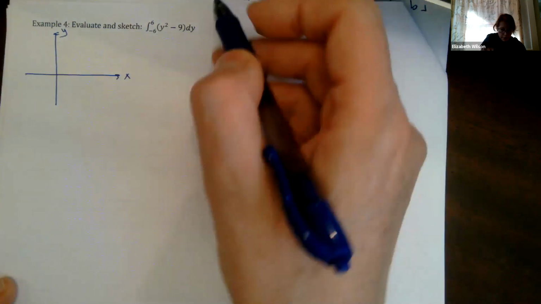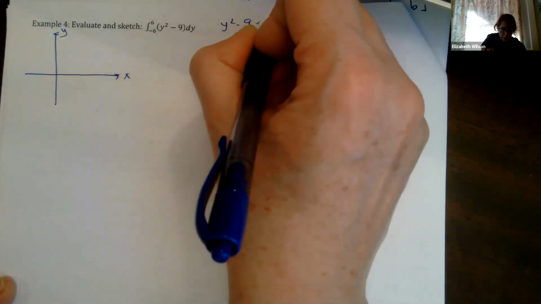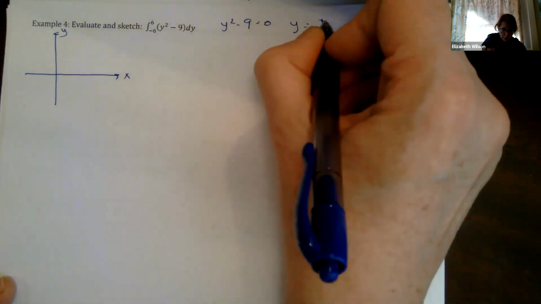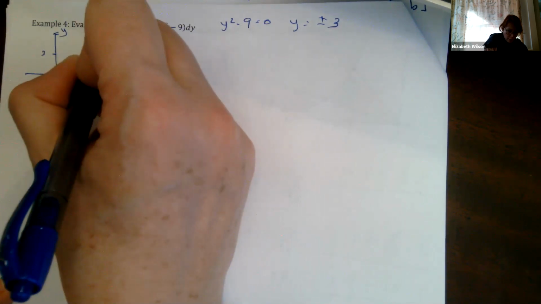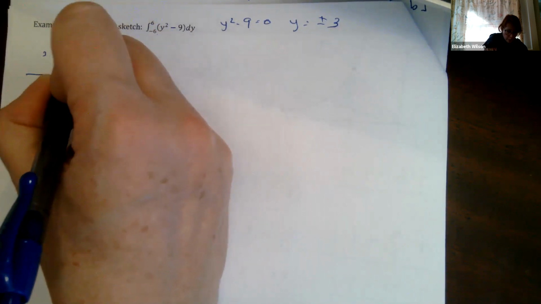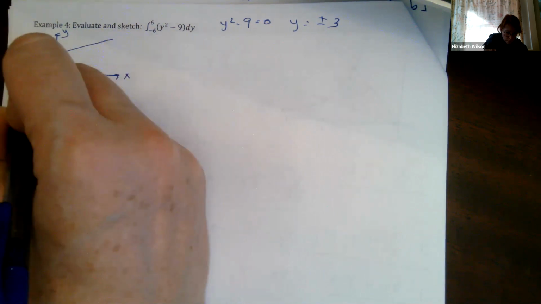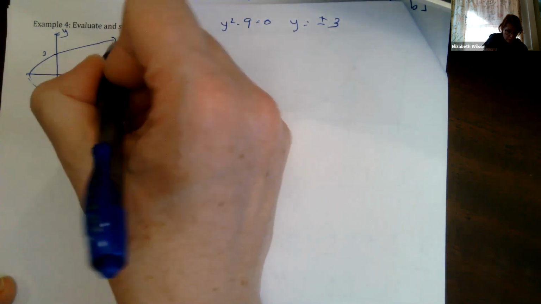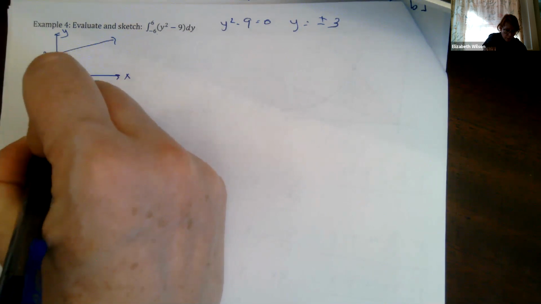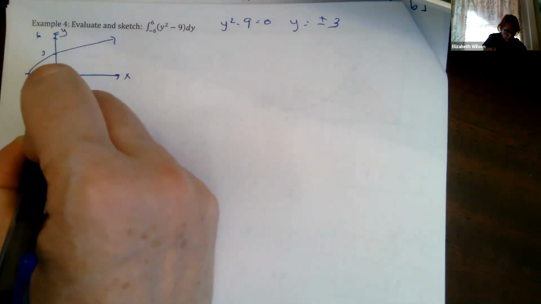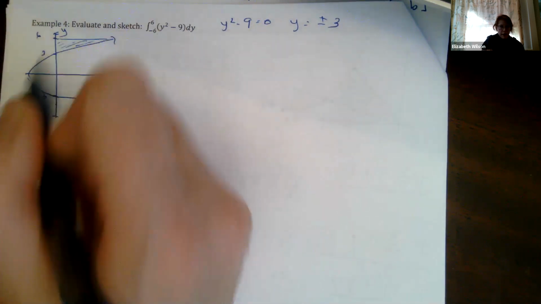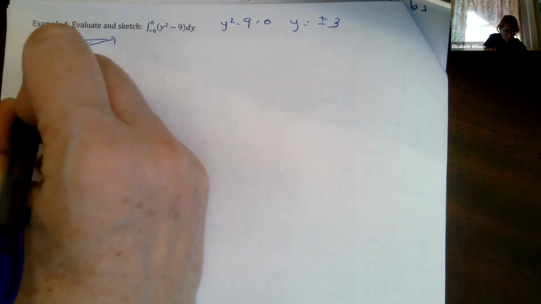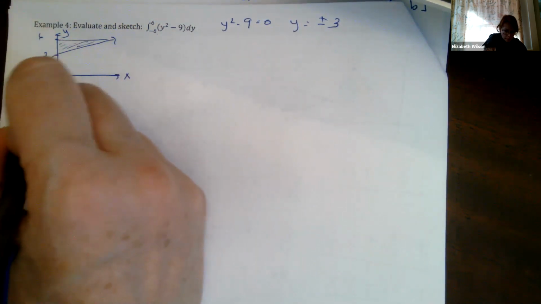If you're not sure, I would say y squared minus 9 equals 0, and solve: y equals plus or minus 3. Minus 3, positive 3. That's where it's like a parabola, but it's facing this way. Here's our function, and now we're going to go from -6 to +6. I'm not drawing this very well. So I've got this region here because it's between my function and the y-axis.